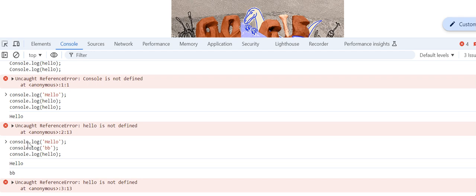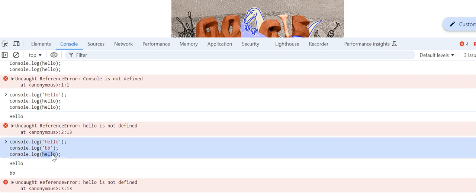It will execute the first line, the second line, and it will throw an error that hello is not defined at line number 13. It executes things line by line: first hello, second bb, so the output is hello and then bb, and then the error comes. So it is indicating that JavaScript is an interpreted language.